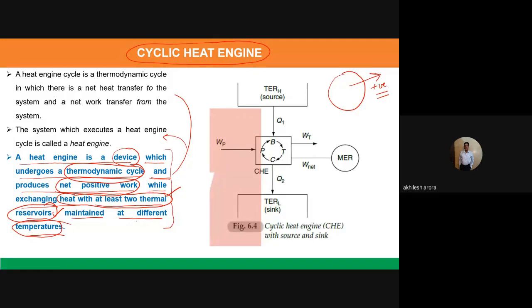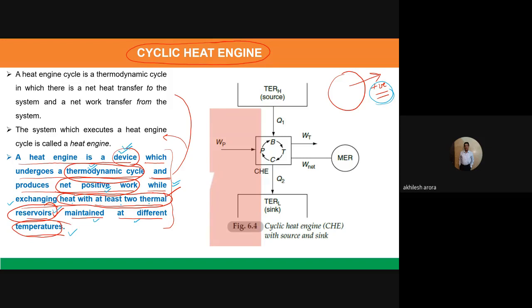A heat engine is a device. It's a system, it's a machine which undergoes a thermodynamic cycle and produces net positive work. So I showed you this particular diagram. Net positive work is coming out from the system while exchanging heat with at least two thermal reservoirs maintained at different temperatures. So let us see here.